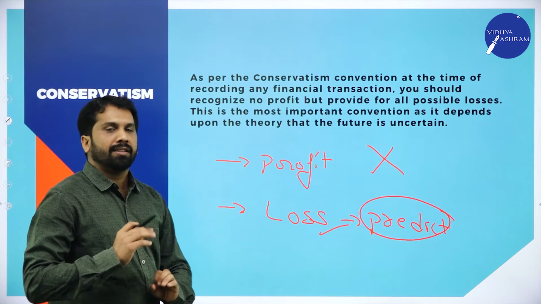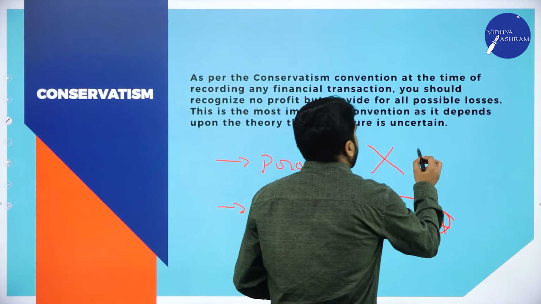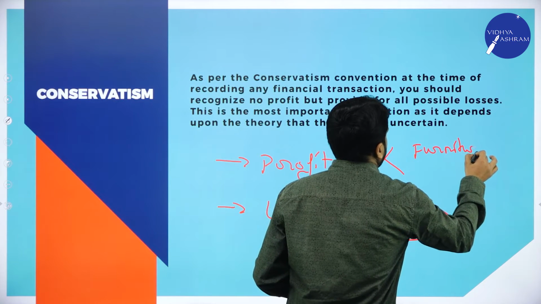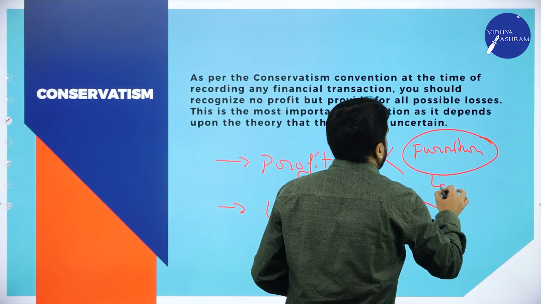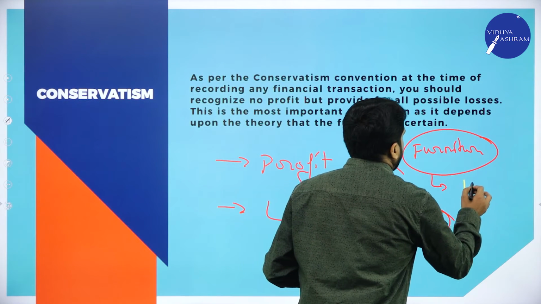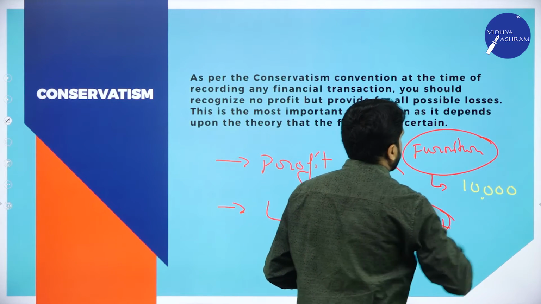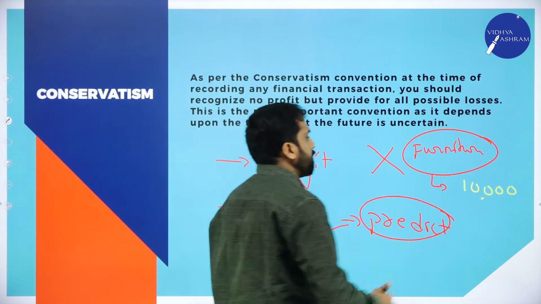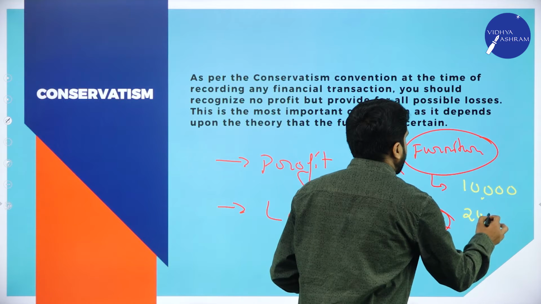Why? Because now you are running a furniture shop. Cost of manufacturing of furniture is 10,000. So if you sell this furniture, you can sell it for 20,000.